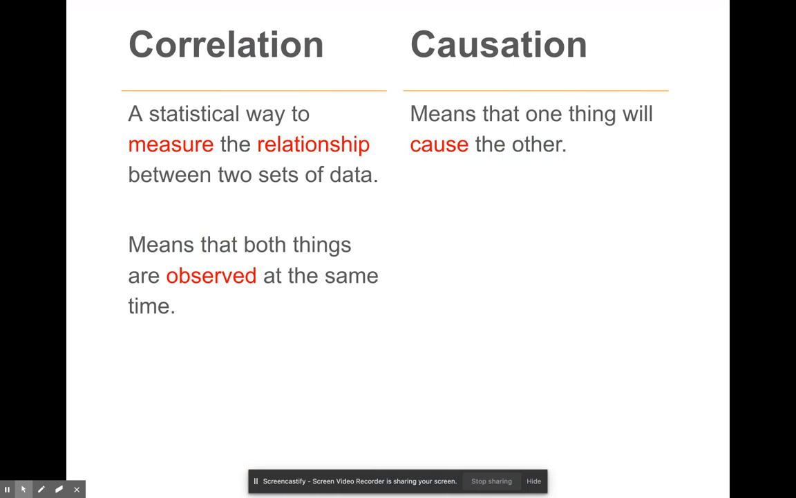First, let's understand the difference between a correlation and a causation. Here you see the definition of correlation is a statistical way to measure the relationship between two sets of data. It means that the things are being observed at the same time. A causation means that one thing will cause the other to happen. So a correlation just means that two things are being observed at the same time, and a causation, one thing is directly causing the other thing to happen.